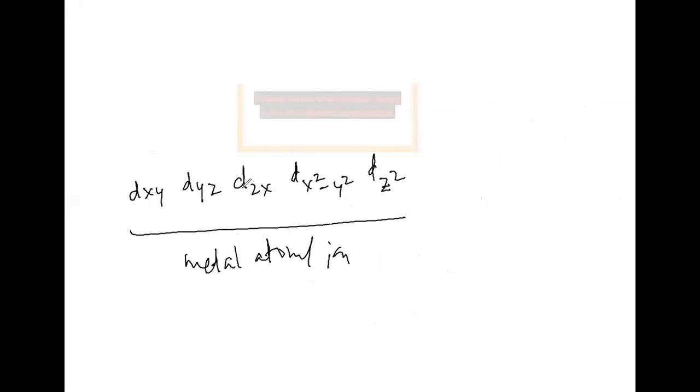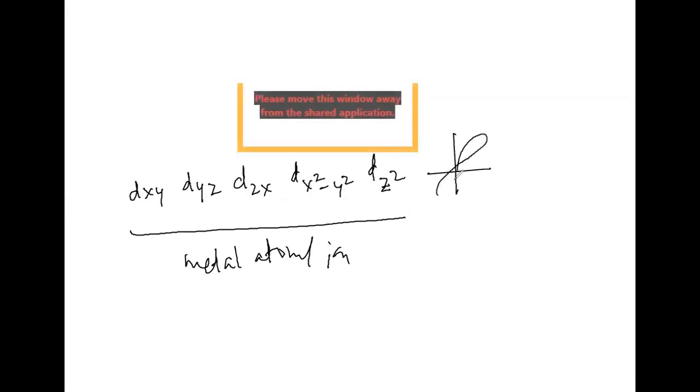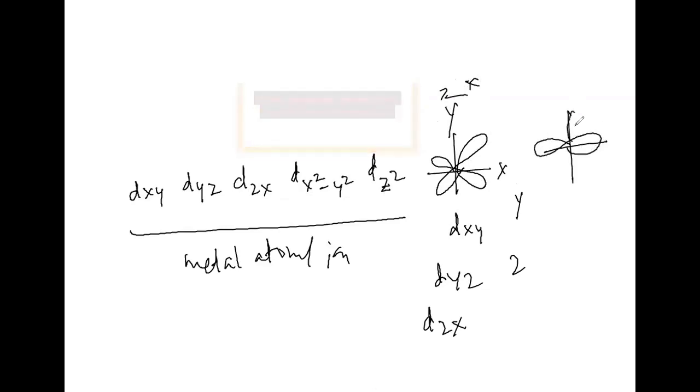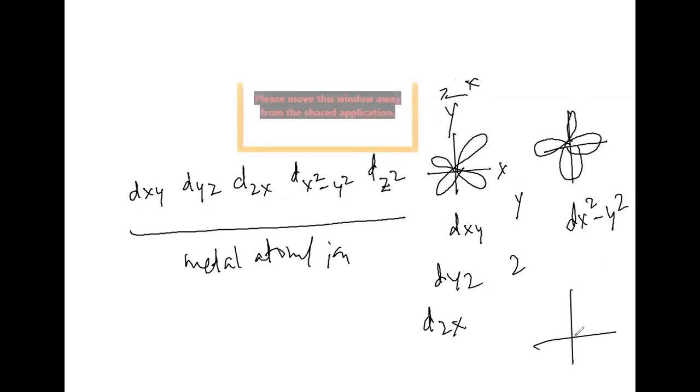Then, even in this metal atom or metal ion, if you see the shapes of dxy, dyz, and dzx, this one we can take as xy, like this. Dyz also we can take as yz like this, and dzx also we can take as zx. All these are like this only. Then the remaining two, that is dx square minus y square, this will be like this. The other one will be dz square.